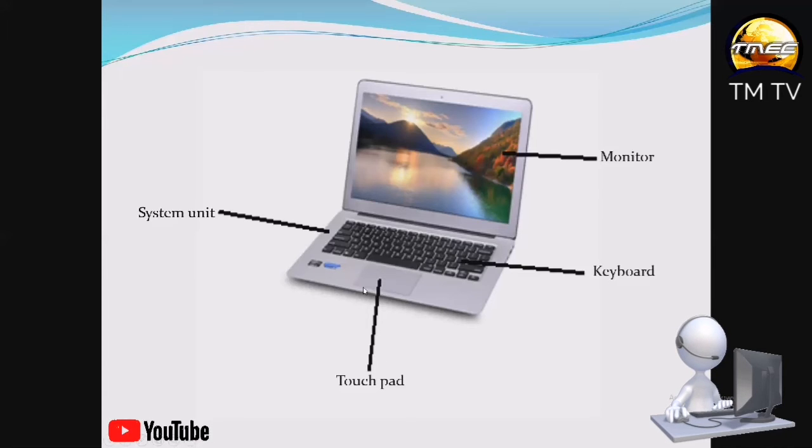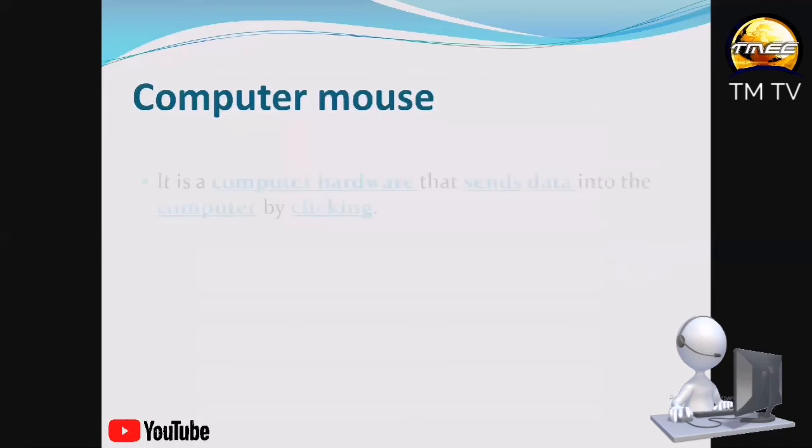Then we have the touchpad, or the mouse of the laptop. And the last part is the system unit. The system unit is at the bottom of the keyboard and the touchpad. So all these form part of the system unit. All right, I hope you are getting it.